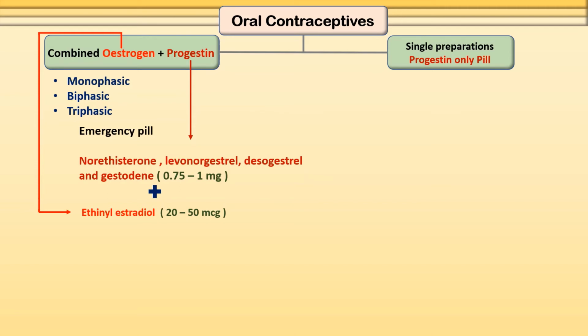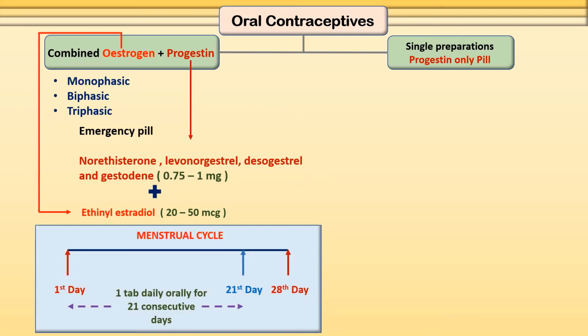Now about the schedule for the use of the combined pill: 1 tablet orally daily for 21 consecutive days from the first day. And the next course will start after a gap of 1 week, that is after the menstrual period.